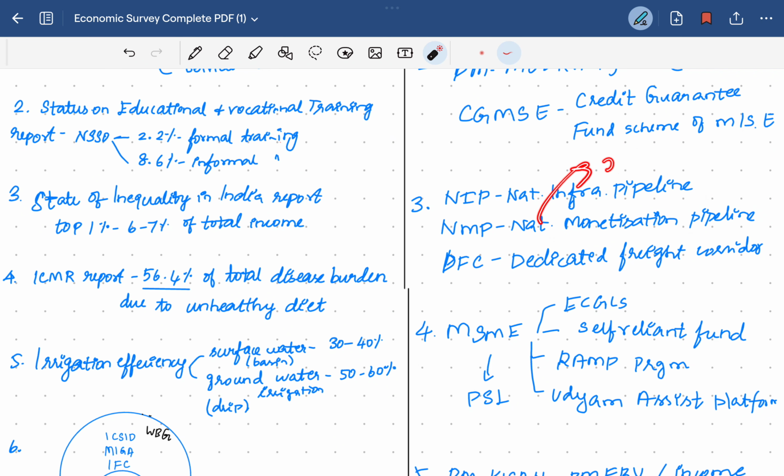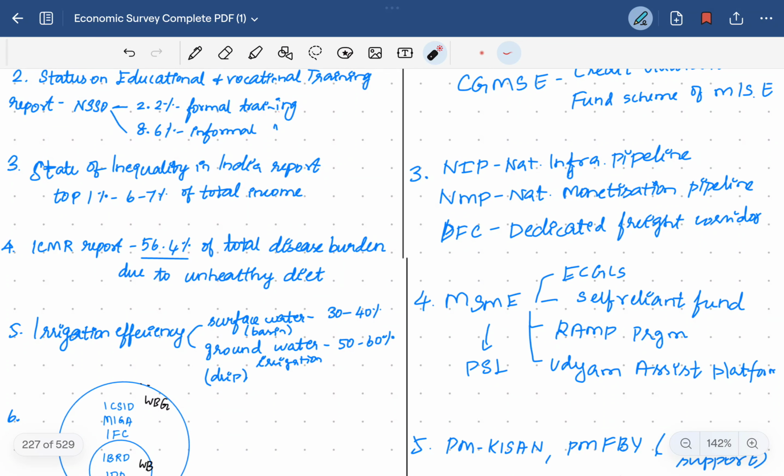From this, the government has targeted around a 6 lakh crore disinvestment plan. Then the dedicated freight corridor is the railway connectivity between important cities, just for freight. That is improving logistics, because the railway line has the lowest freight charge compared to carrying logistics from one area to another.